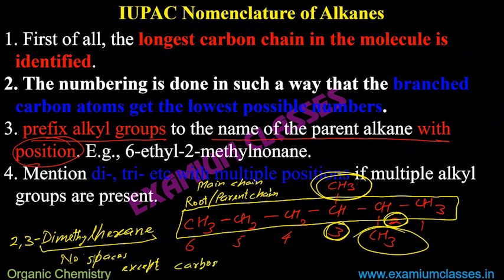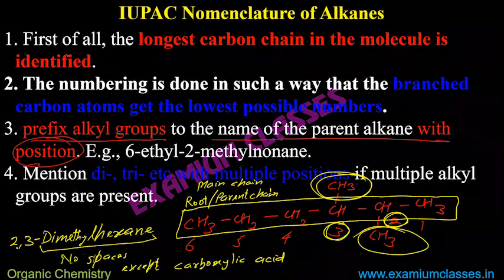If I write carboxylic and acid, then I will have a space in between carboxylic and acid. If it appears in the IUPAC name, then I will say carboxylic acid and a space will be there. Otherwise, no spaces. Second, if I have to use the numbers one after the other, there will always be a comma in between.